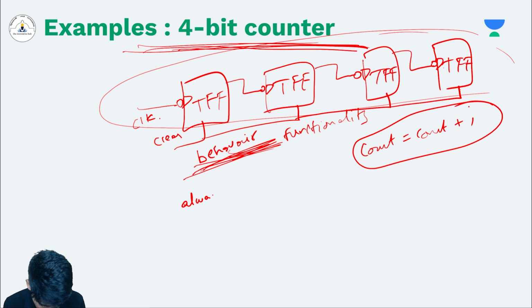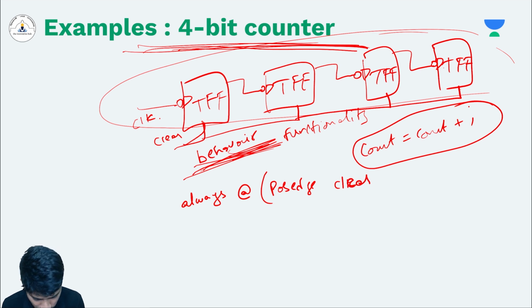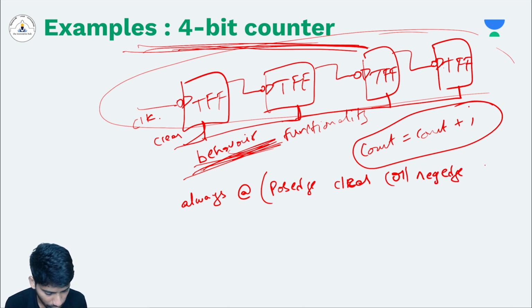Always at the rate of posedge of clear, because our clear signal is a positive signal, or negedge of clock. My clock. Always at posedge clear or negedge clock, begin.